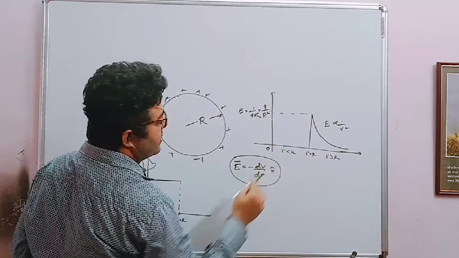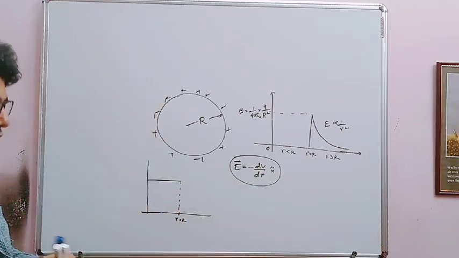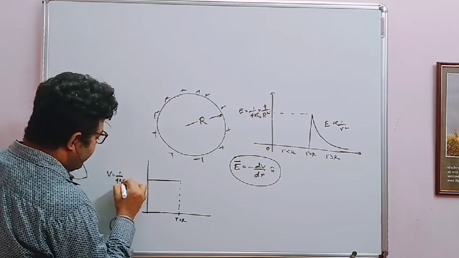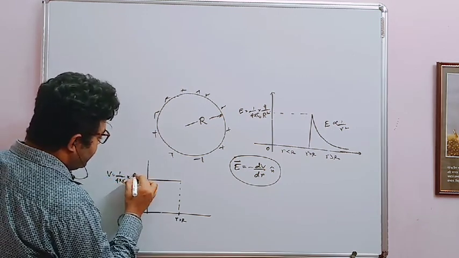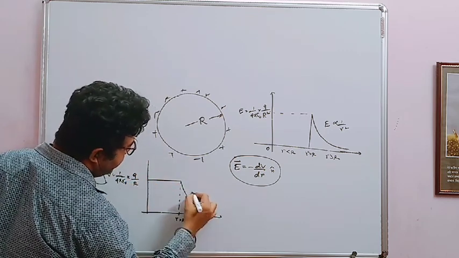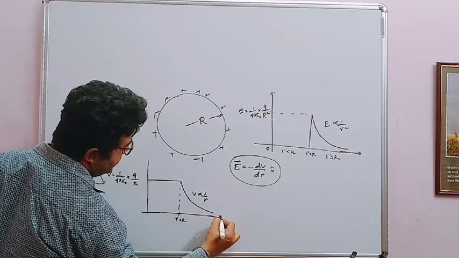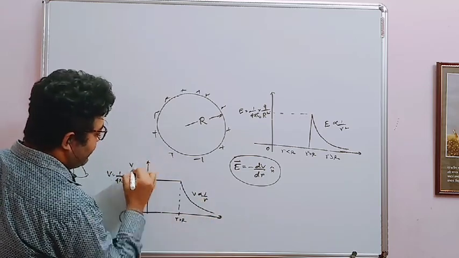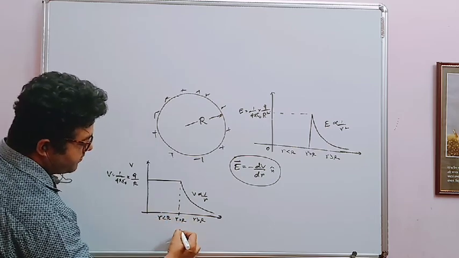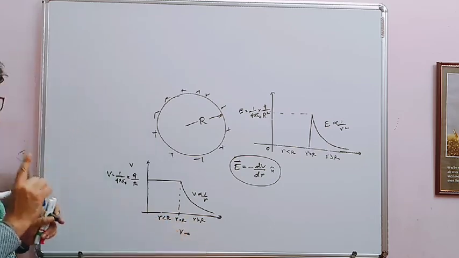From the center up to the surface, as the electric field is 0, your electric potential is constant. So V is 1 by 4 pi epsilon naught Q by R, and outside, electric potential is inversely proportional to r. So this is the graph of potential, capital R, small r.